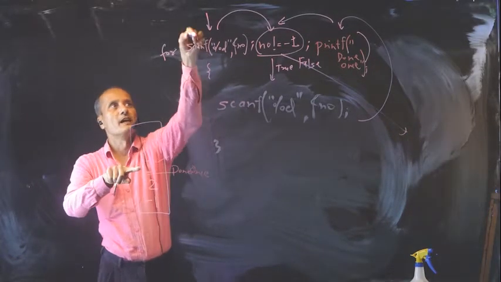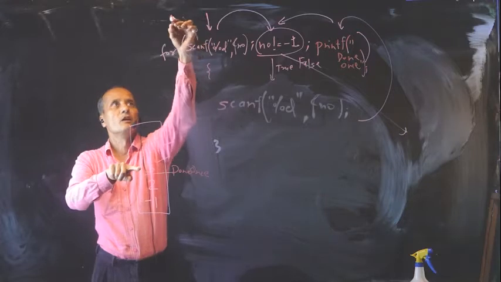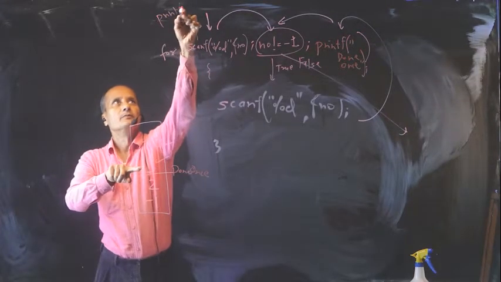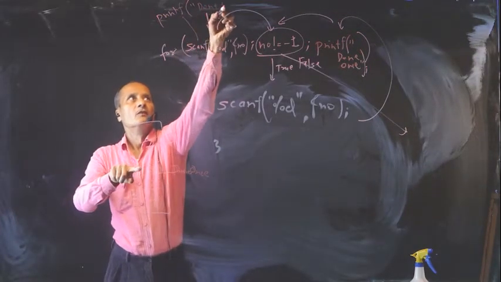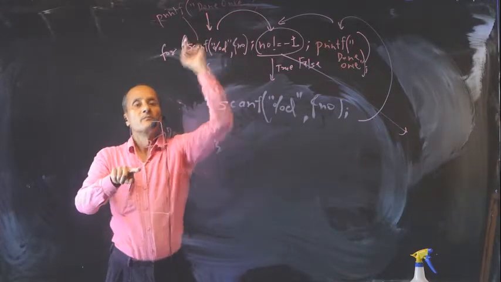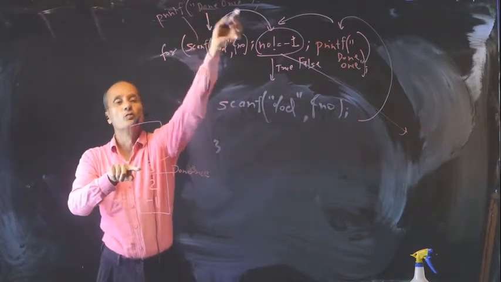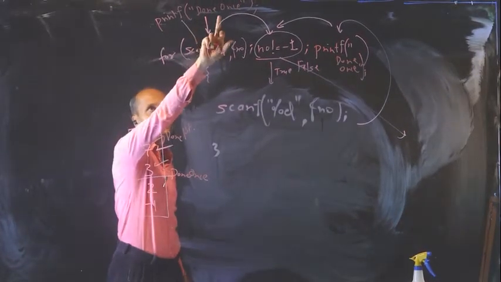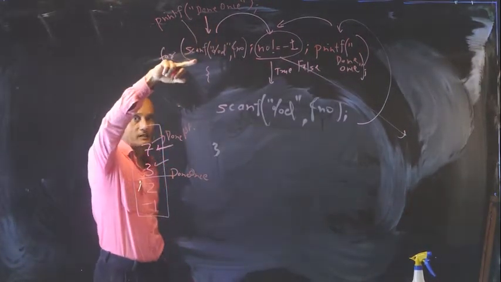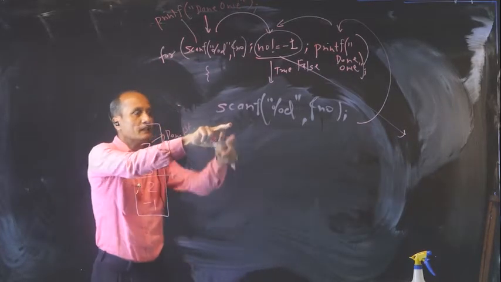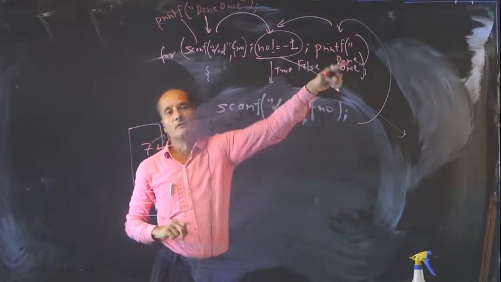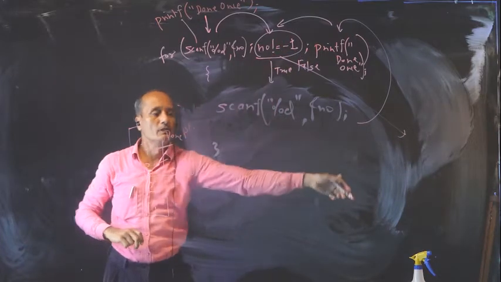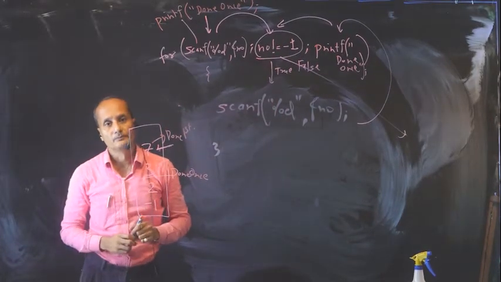So before this I could have printed, or even in the same place I might print printf done once. Or you might say going to do once. That might be more logical over here. Printf going to do necessarily once. Then you do this scanf, then the check, then this. Then every time you do, it's going to say done once, and it will come out only when the condition is going to fail.